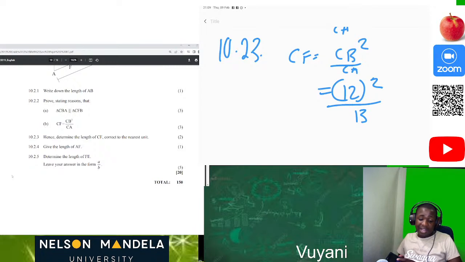Can I get the value of CF? Can someone just give me or type in the comment section what is the value of CF? What is the value of CF? I'm also typing. What's the value of CF?